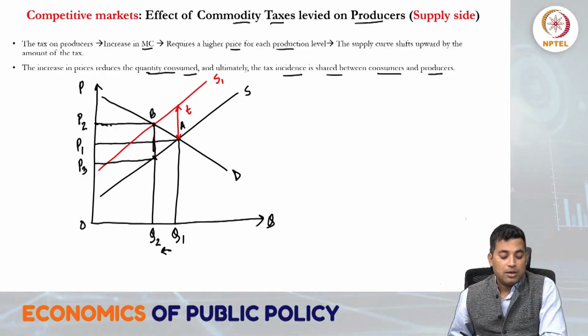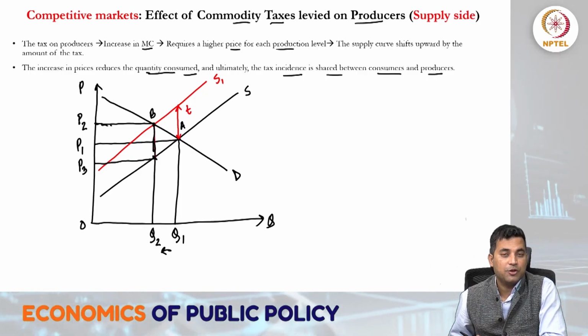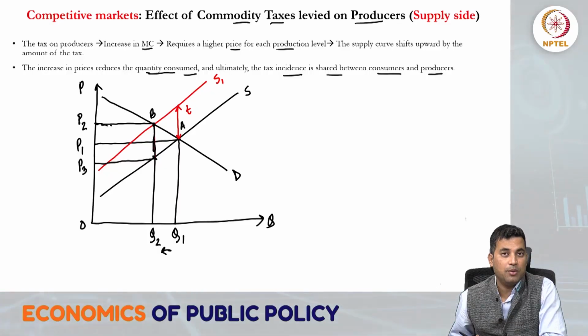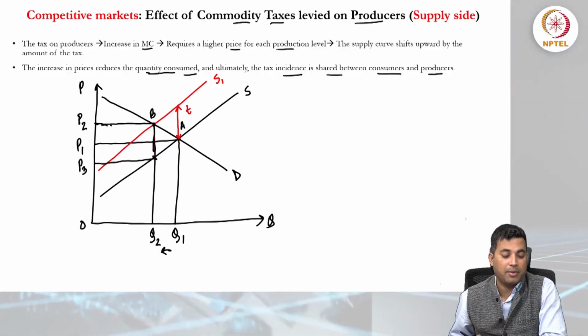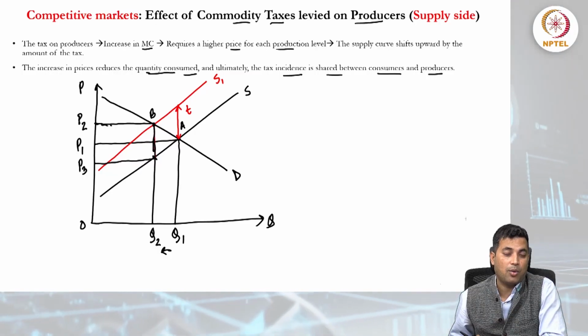Initially, the price that producer and consumer both agreed in the market is OP1, which is the equilibrium price, and OQ1 is the optimum quantity.